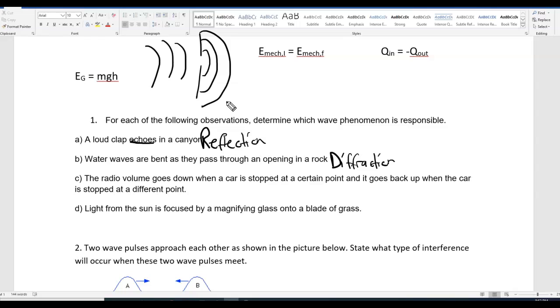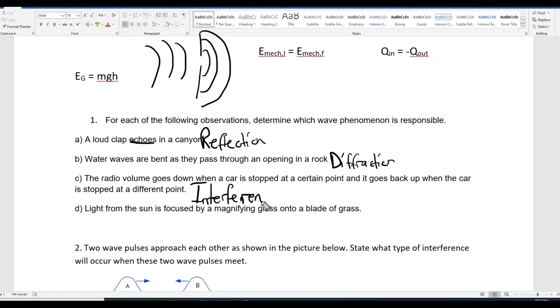1C. The radio volume goes down when a car is stopped at a certain point, and it goes back up when the car is stopped at a different point. The hint for this is at one point the radio volume goes down, and at another point it goes back up. Think and see if you can answer that one on your own. What wave behavior is that? This is going to be interference.